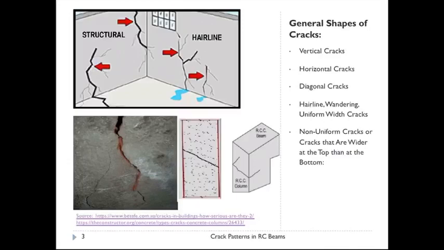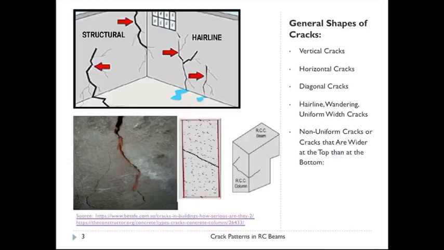And the other type is horizontal cracks. These kinds of cracks are usually caused by outside pressure exerted inwards on the structural members. Then there are diagonal cracks, as you can see in the bottom second figure, which are horizontal-diagonal cracks, and these are caused by a combination of the reasons for vertical and horizontal cracks. Both can be a reason for diagonal cracks.